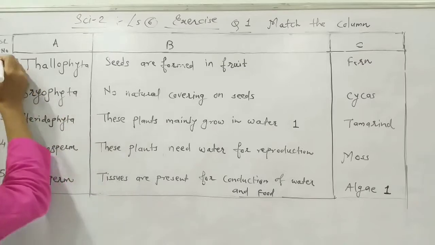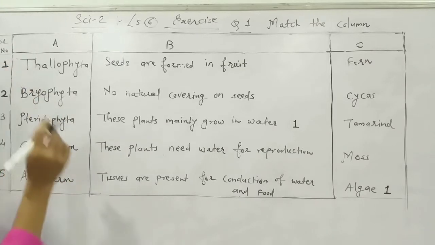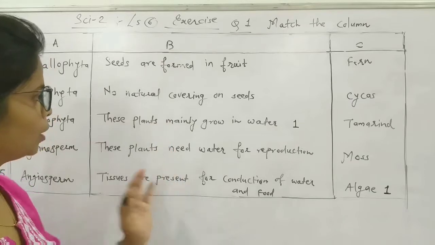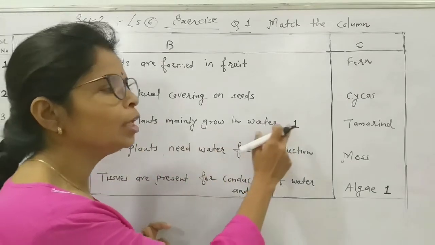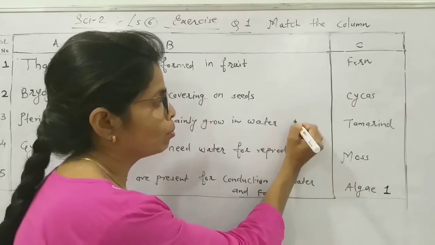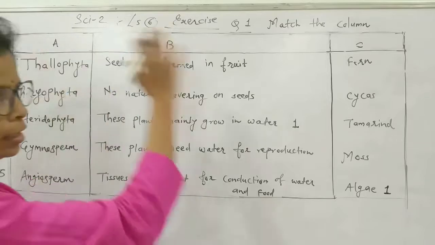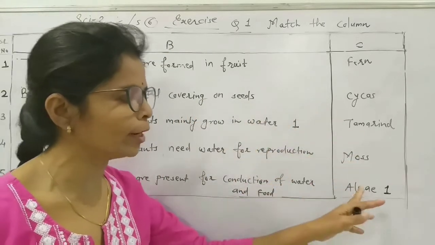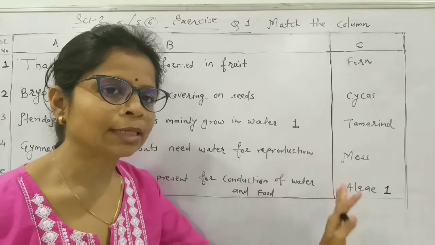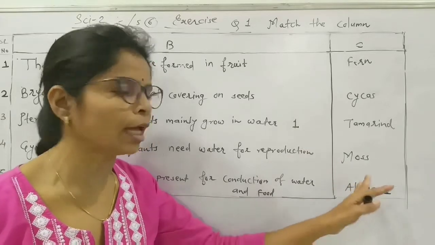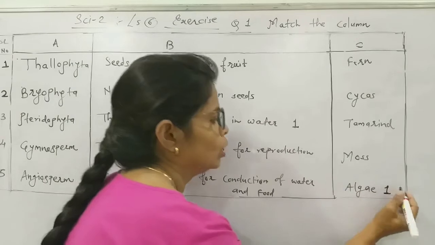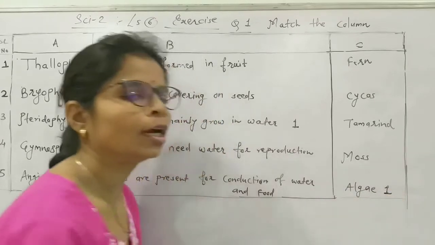So for thallophyte you keep serial number 1. For thallophyte try to find out the answer from column number B. These plants mainly grow in water. So keep number 1 for this thallophyte here, and on the basis of these characters, just now I told you that the example which comes in thallophytes is a group of primitive plants, that is algae. So keep the same number for algae here.